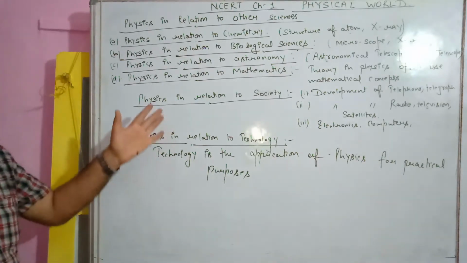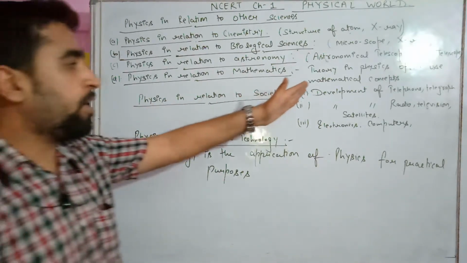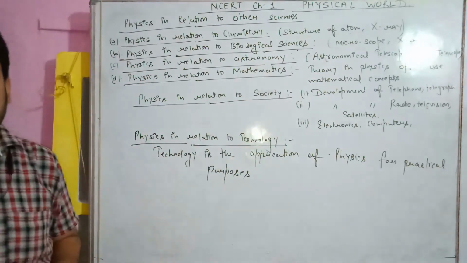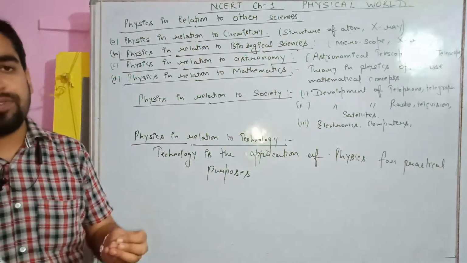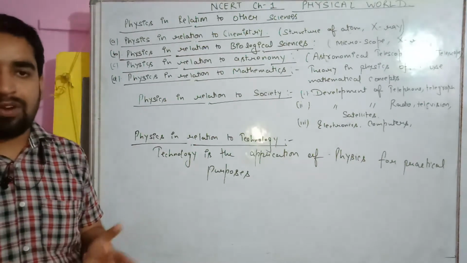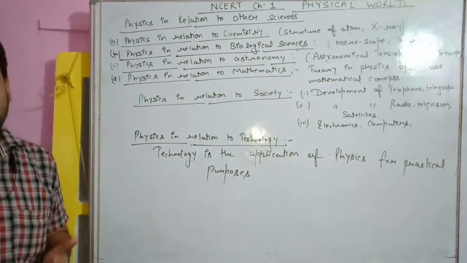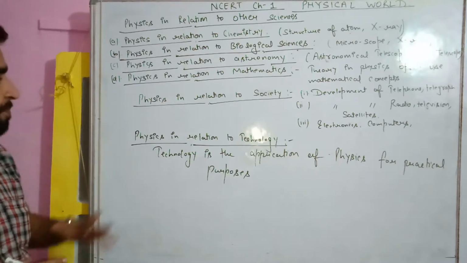So this is what I have written and elaborated: theories in physics often use mathematical concepts. When we have derived any theory, we require the mathematical proof, so we are using maths. And I already told you that we are studying maths just to understand physics.